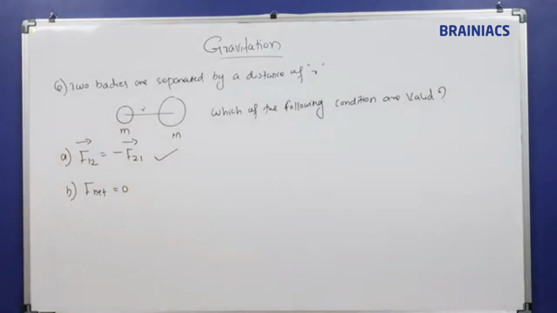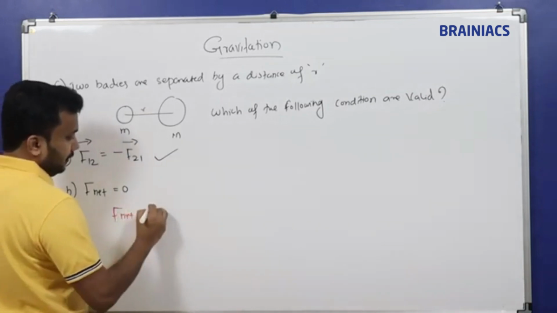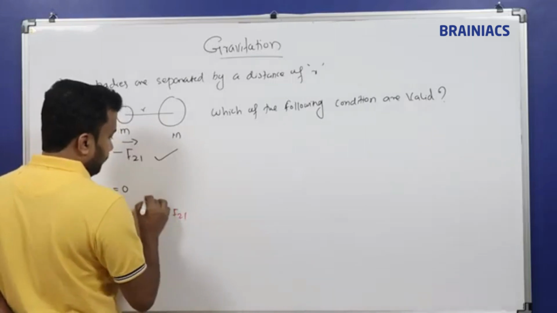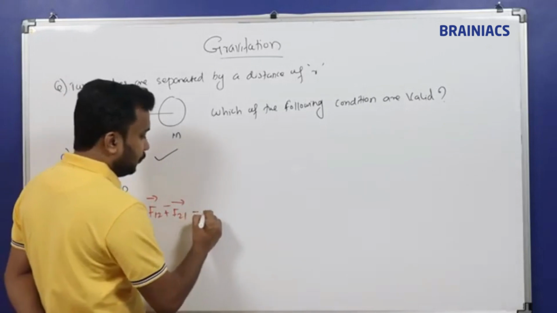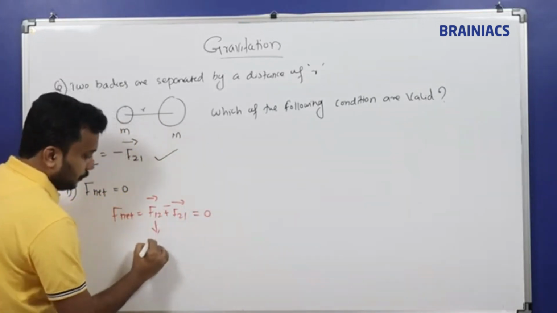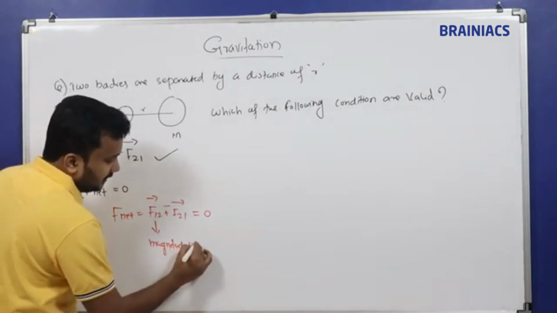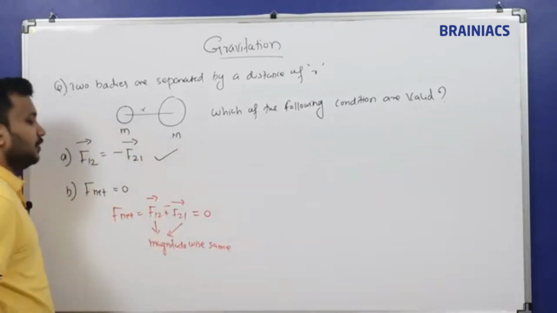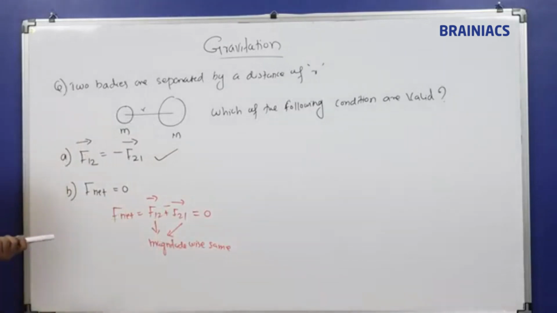What does F net indicate? F net is equal to F12 plus F21. So we know one is positive, another one is negative. Both are equal in magnitude. So the answer is equal to 0. What can we say? Magnitude wise both are the same, so the total force will be equal to 0.